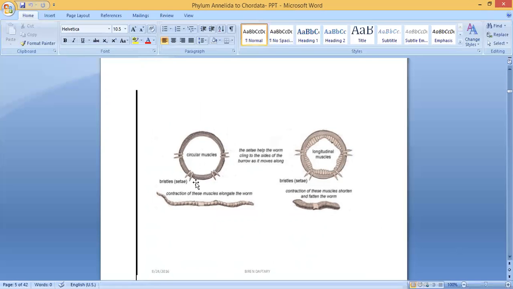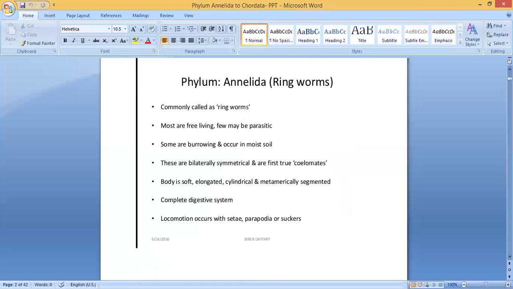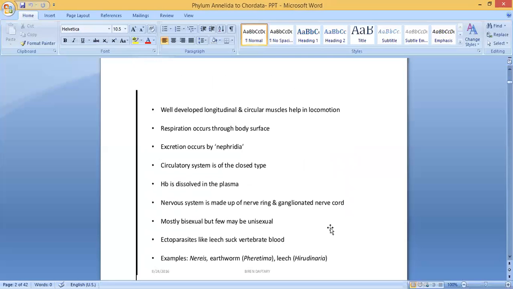These are also used for locomotion. Clear? These are called setae or bristles, and these are the parapodia used for locomotion. So locomotion occurs with setae, parapodia or suckers.